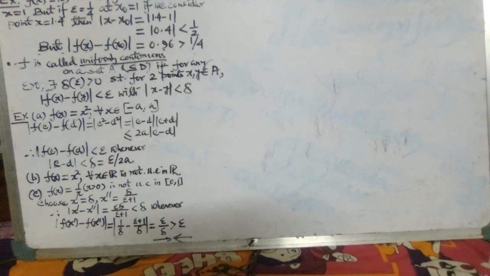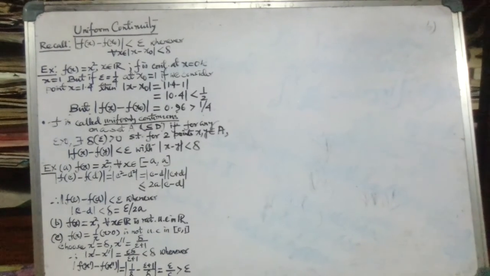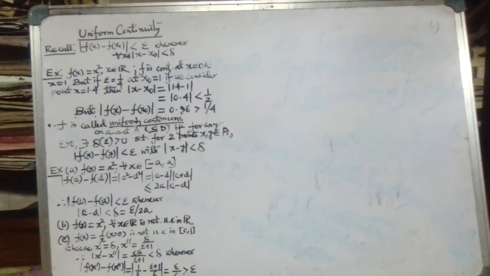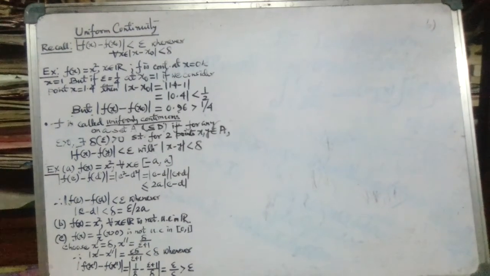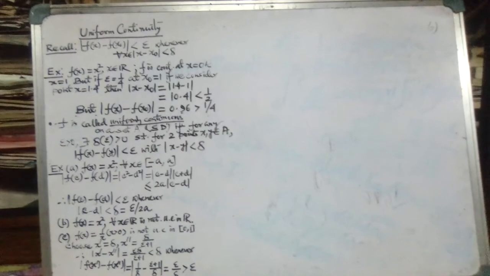But to prove uniform continuity, we have to show that the functional difference is less than epsilon. But in this case, the functional difference is greater than epsilon. So this is a contradiction to our assumption. So clearly the function 1 by x is not uniformly continuous in the interval 0 to 1.